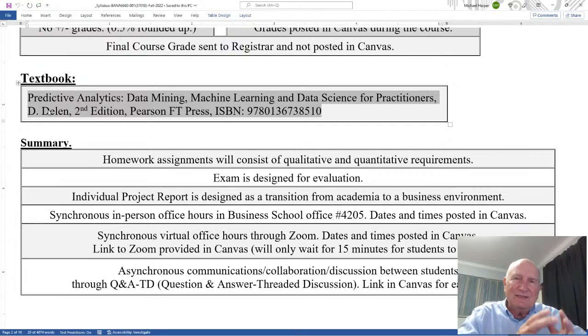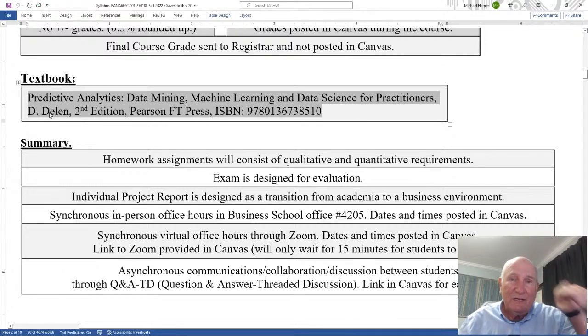He doesn't go in as a data scientist. He doesn't say, as a data scientist, here's what you need to know. He doesn't teach it as a data scientist or as a business analytics person or as a predictive analytics person. He teaches it as a business person, which is great. I really like it. Now, I will go deeper than what he does in different areas, but that's as it should be. And so here's the ISBN.